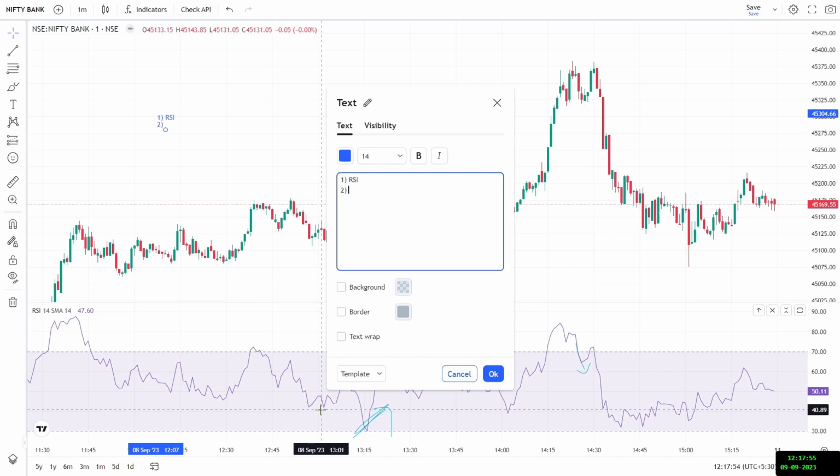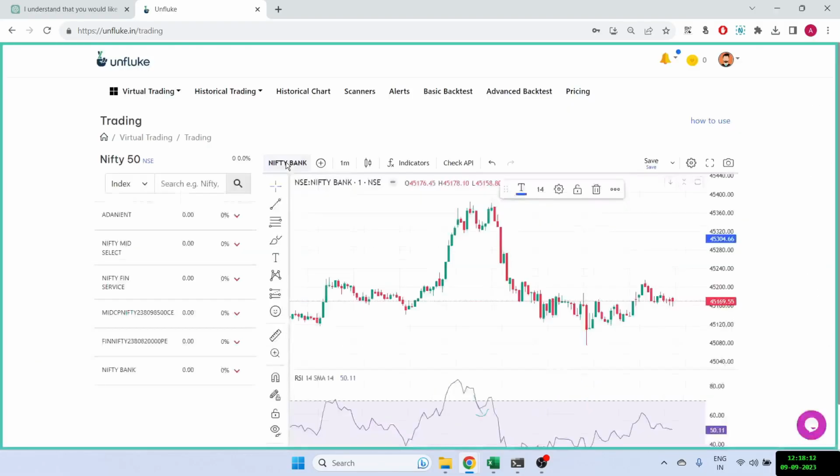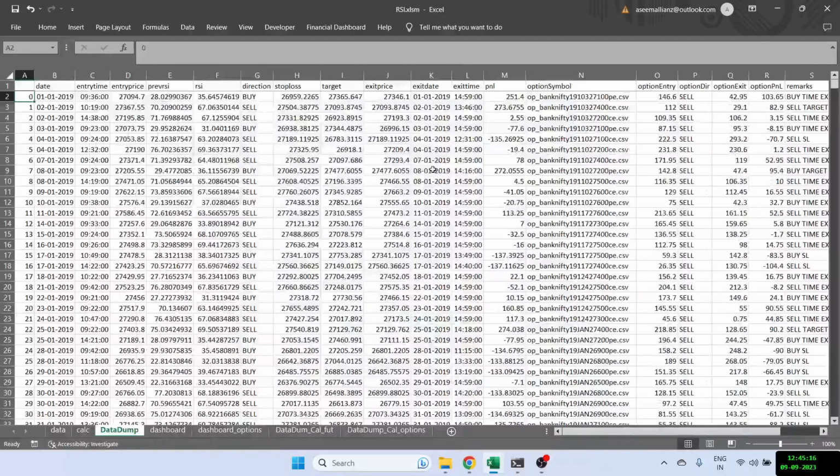The second exit I have taken is a 0.5% stop loss of the Bank Nifty value, and I've kept a 1:2 risk to reward. That means 1% is my target. So these are my entries and exits, and I've already done the testing. Let's check out how the results actually look. So I'm going to show you the results now. Let us see the results for this strategy.